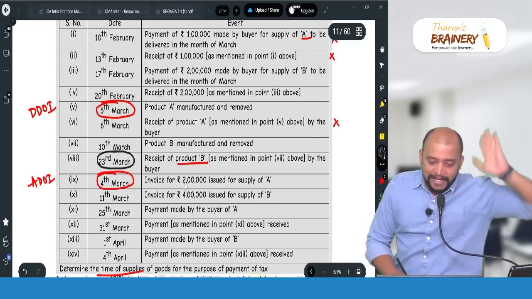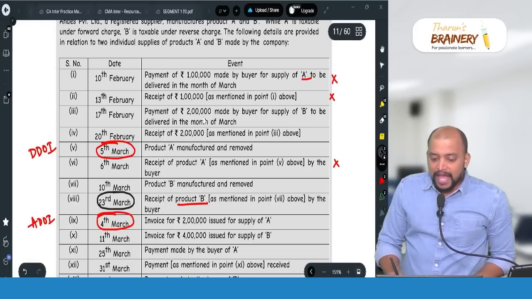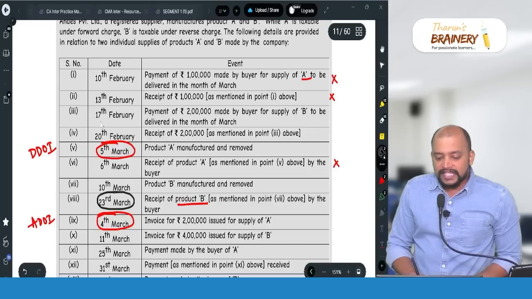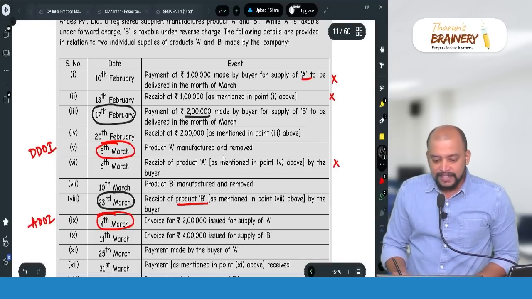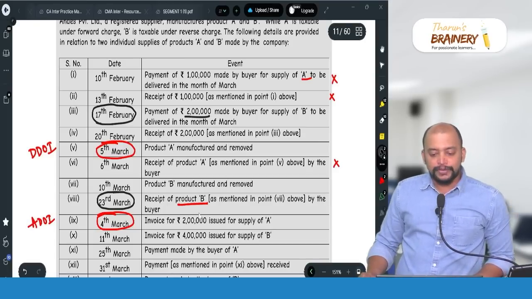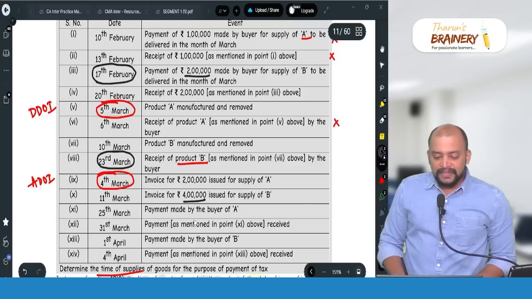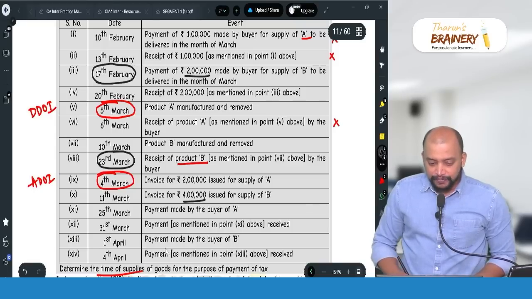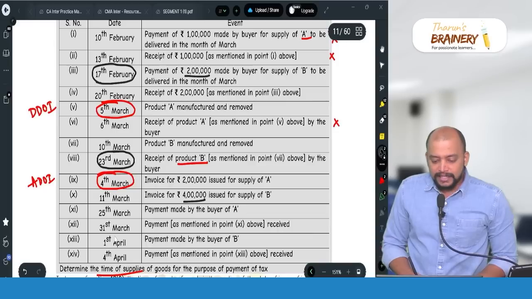There are two payments. See there, product B, payment of 2 lakh made by buyer for supply of B. So on 17 February, some payment is made, which is 2 lakhs. But the invoice is for how much amount? Product B invoice is for 4 lakhs. Means when is the balance amount paid? Payment made by buyer for B, balance, that is 1st April.